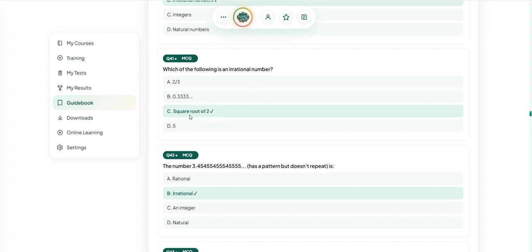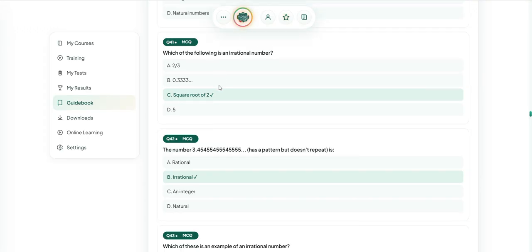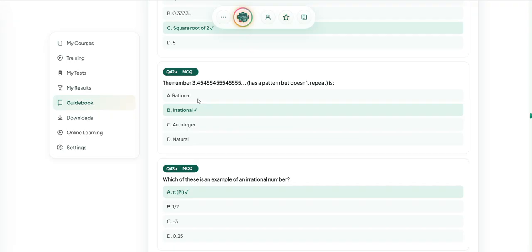The following is an irrational number: square root of 2. Square root of 2 is an irrational number. The number 3.45 has a pattern but does not repeat, so it is irrational.